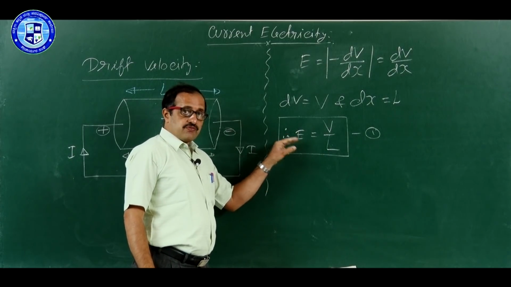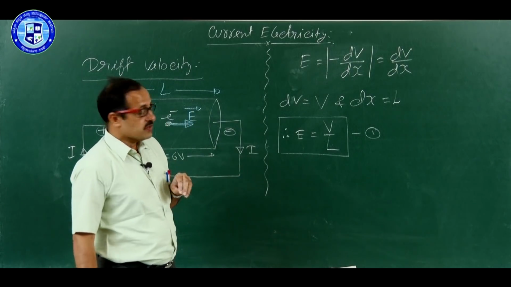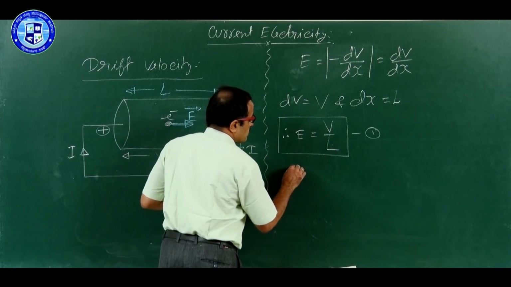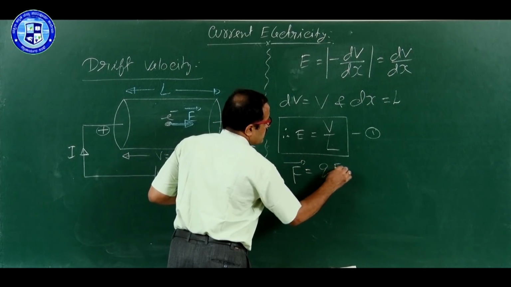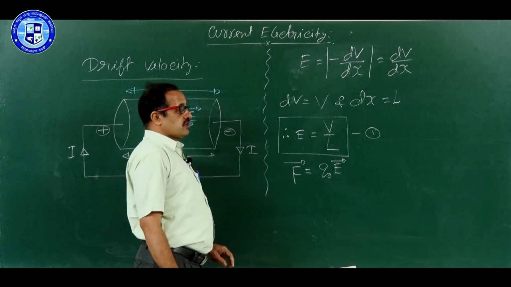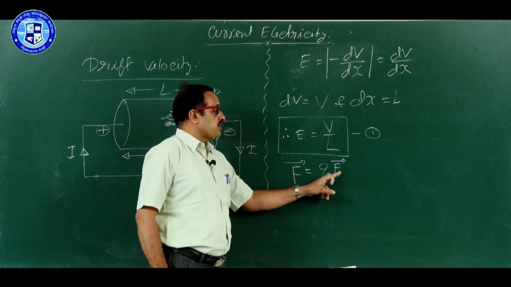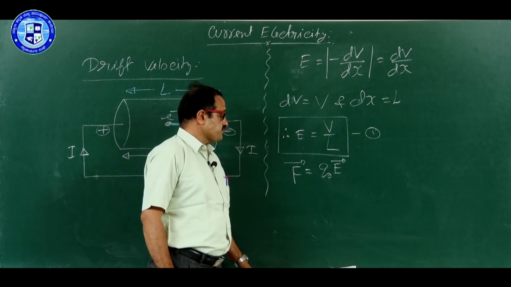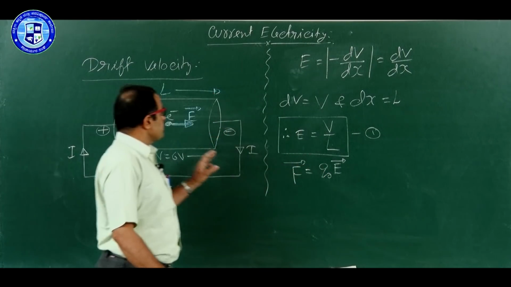Because of this electric field, electrons experience a force, and it is given by the formula F equals q0 into E. This is also taken from the first topic. Electrostatic force is equal to test charge multiplied by electric field. Now, instead of test charge q0, we take free electrons.